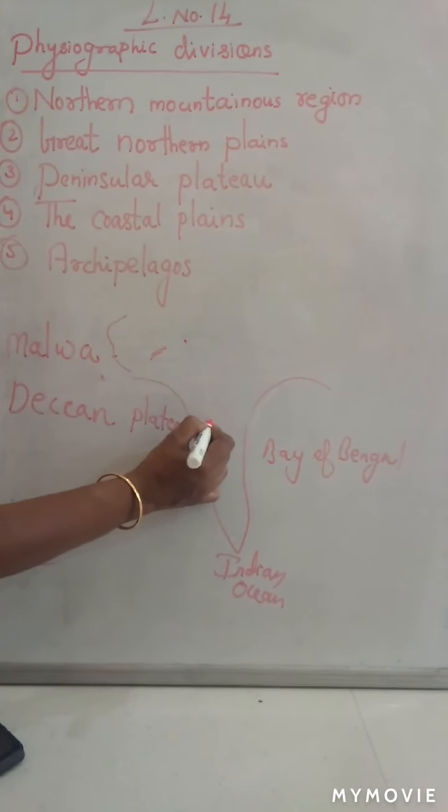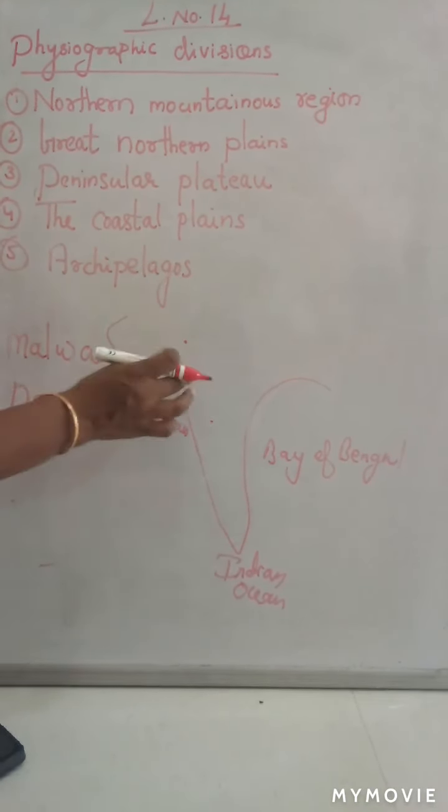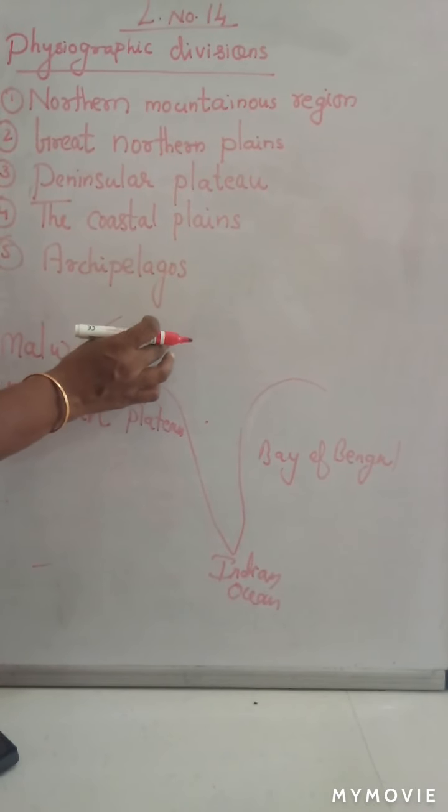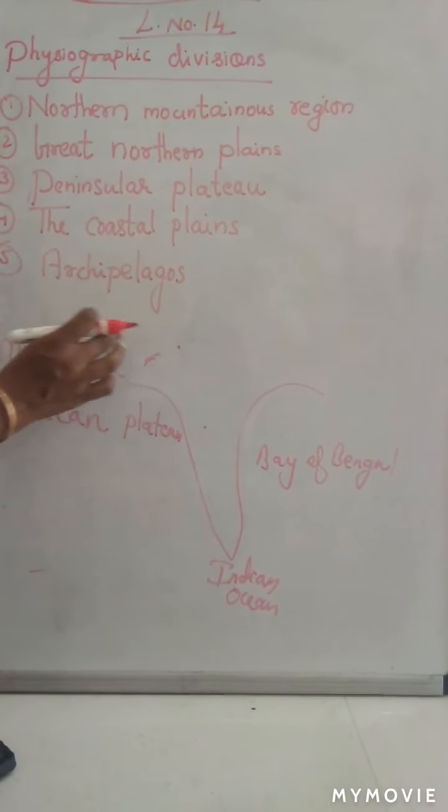Here the Malwa plateau will come, and here the Deccan plateau.